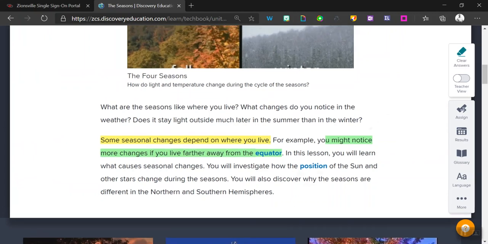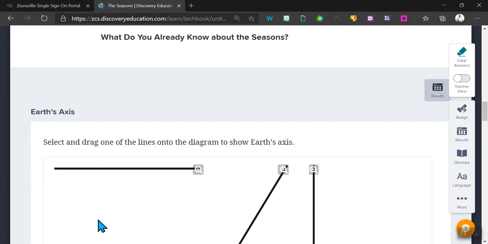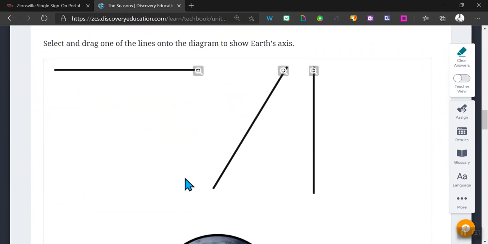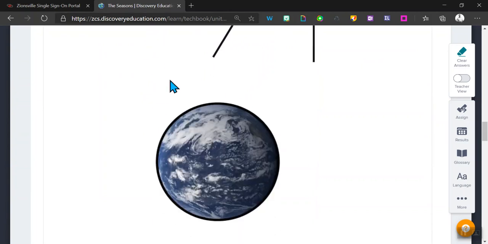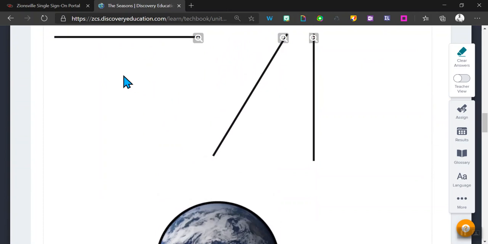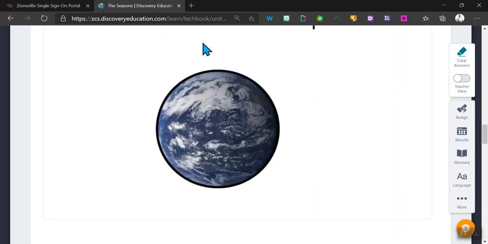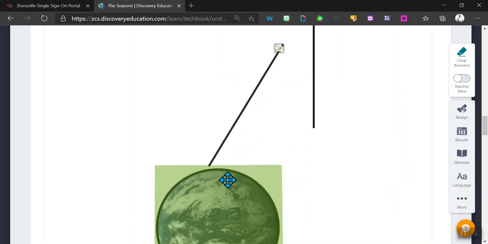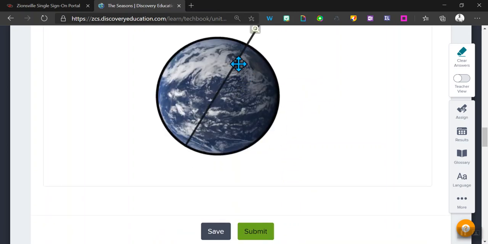So jumping back to our notes. Well, I guess let's keep on going here. So what do we know about the seasons like this? Well, drag the line for the diagram of the Earth's axis. Well, the Earth's axis, the tilt that the Earth spins on, it doesn't spin horizontally. That would kind of look more like the equator. This vertical line here, yeah, we do have a north pole and a south pole. They are on top of each other, below each other here, but the Earth is tilted. So if we were to plug in our axis that's tilted here, that would better represent the tilt of the Earth.